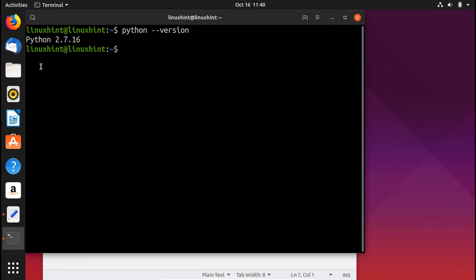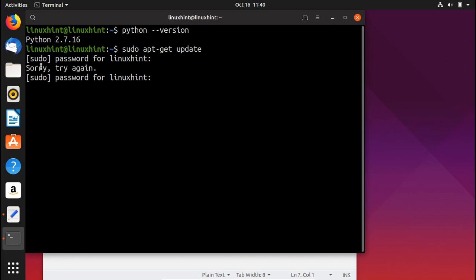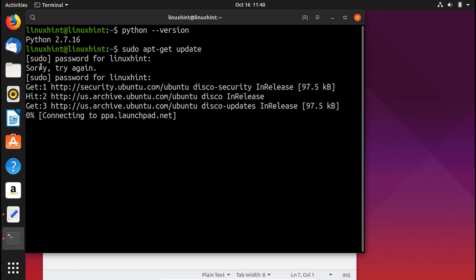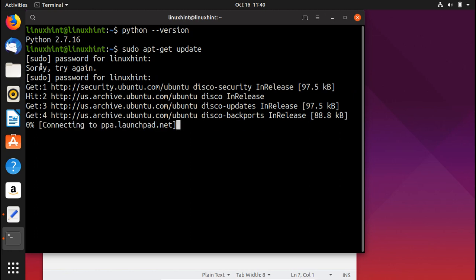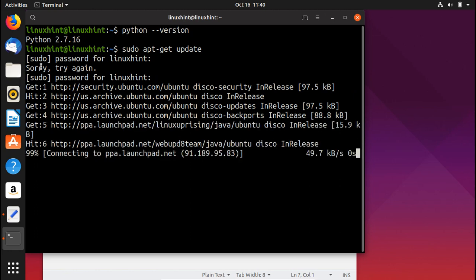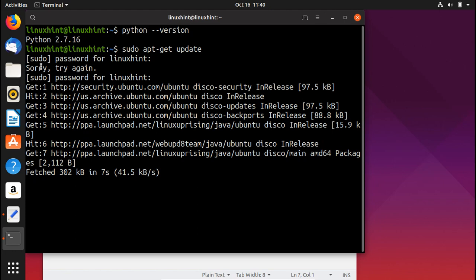If you don't have Python installed, just write this simple command. First of all, you would write sudo apt-get update. You would update the repository. Make sure you update it, because if you don't update it, maybe it would give you some sort of error. I put in my password and it would basically update my repository. Once my repository is updated, after that I can easily install Python.